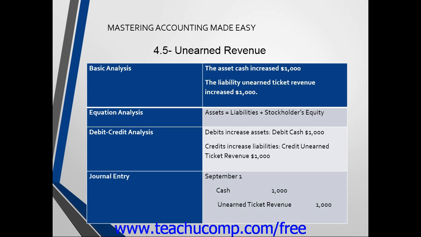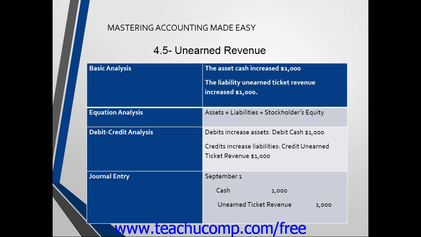Company XYZ Inc. receives an advance of $1,000 from ticket sales in cash. The asset cash has increased $1,000, while the liability unearned ticket revenue has also increased $1,000. Since an asset and a liability have both increased, our equation will balance. Debits increase assets, so we would debit cash $1,000. Credits increase liabilities, so we would credit unearned ticket revenue $1,000.